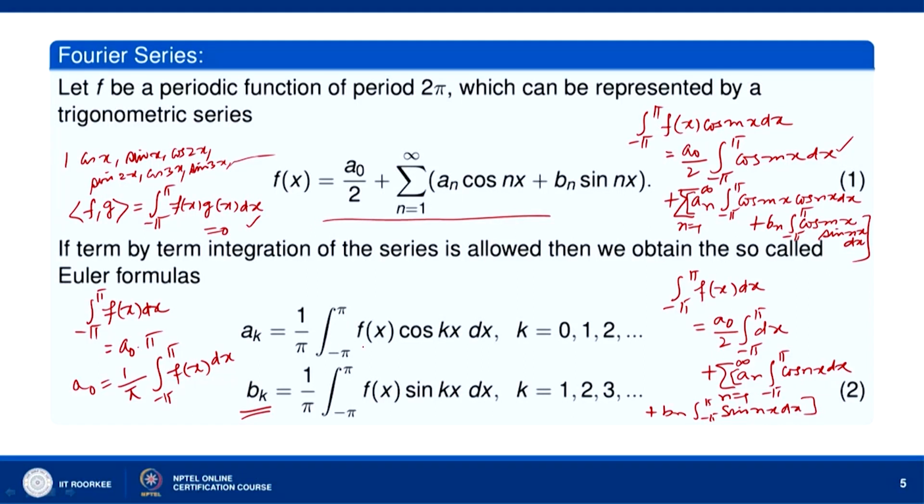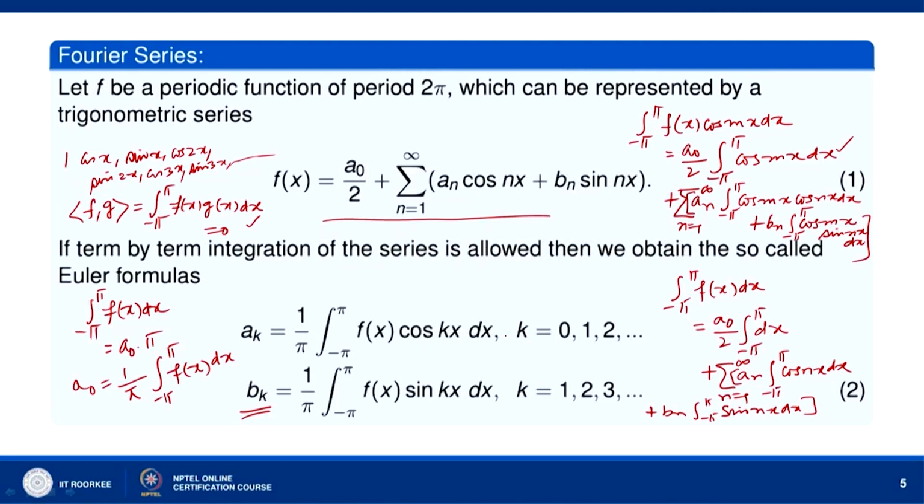Now, the value of a naught and the value of a k, okay, the value of a naught can be merged with the value of a k, because it can be retrieved from the expression for a k. If you put k equal to 0 in the expression for a k, you get a naught as 1 by pi integral over minus pi to pi f x dx. Okay. So, a naught is merged with a k, and k varies from 0, 1, 2 and so on.